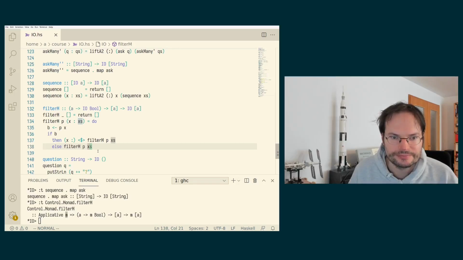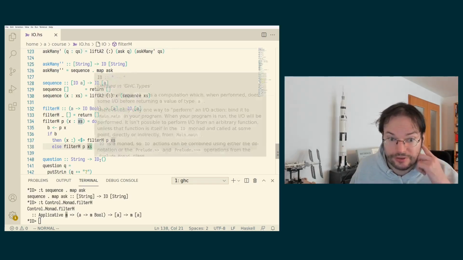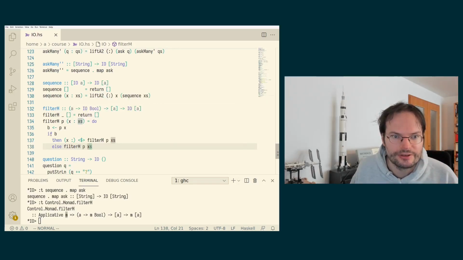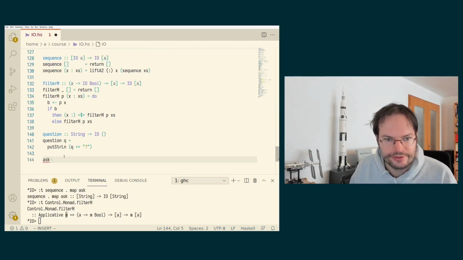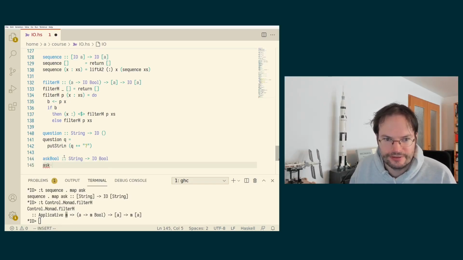So we could use the ask function in order to generate something like that, a variant of our ask function. We could try to do this. So let's do String to IO Bool, askBool, just for the sake of example.